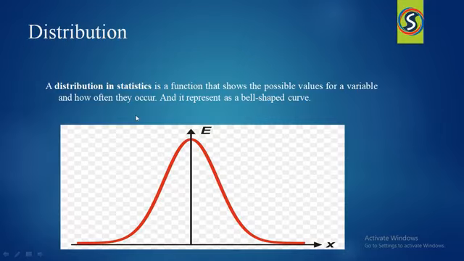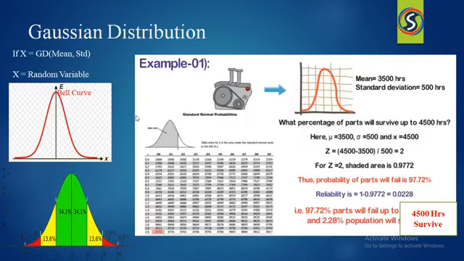Let me explain about the distribution. Distribution in statistics is a function that shows the possible outcomes for an experiment. To understand this, let me tell you about the Gaussian distribution along with an example. Say I have started a company. In that company I have imported some machines, right? The machine manufacturer is telling me that I can utilize that machine till 3500 hours. But if I utilize that machine till 3500 hours, the company may lose profit.